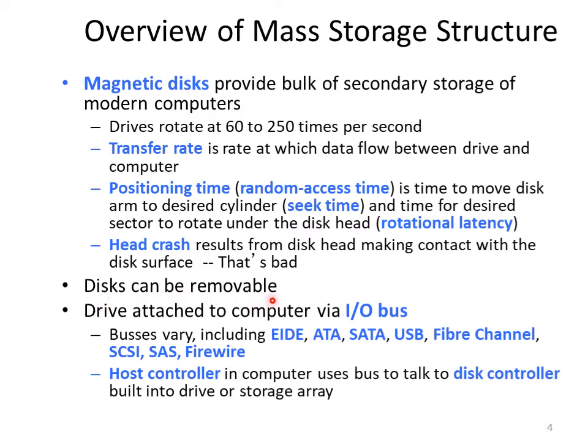Disks can be removable and are attached to the computer using the IO bus. You might have heard of IO buses of type ATA and SATA. Apart from that, there are other types like EIDE, USB, fiber channel, SCSI, SAS, and Firewire. The host controller in the computer uses the bus to talk to the disk controller, which is built into the drive or the storage array.